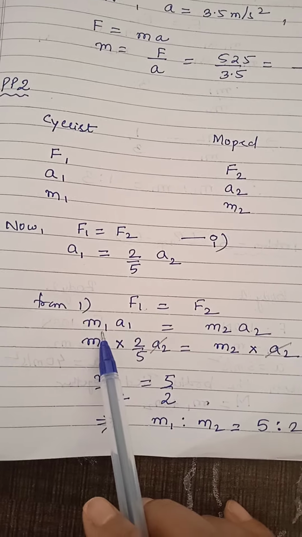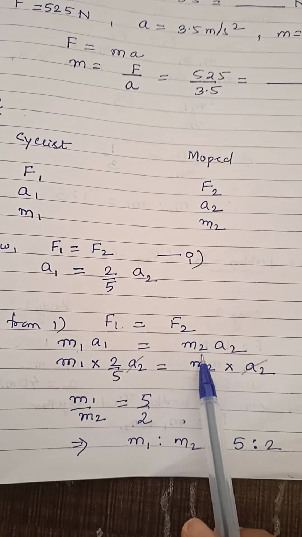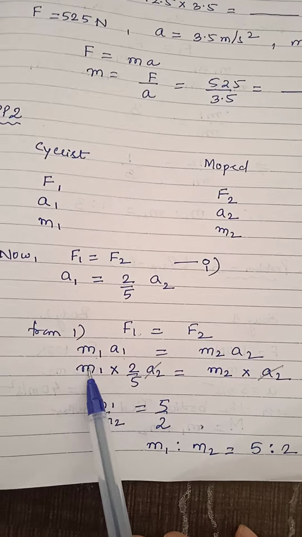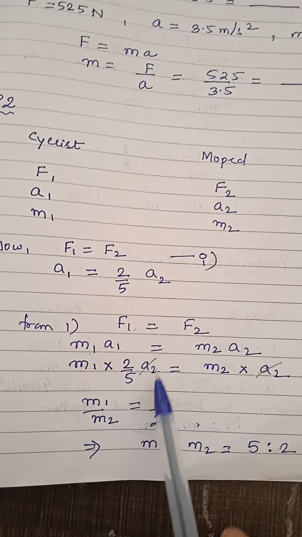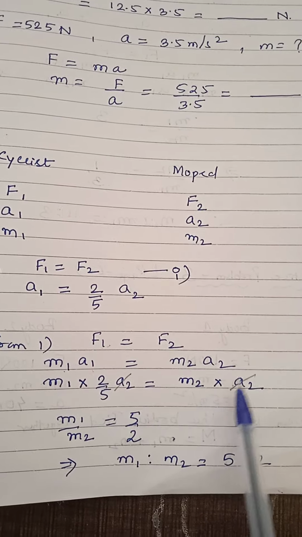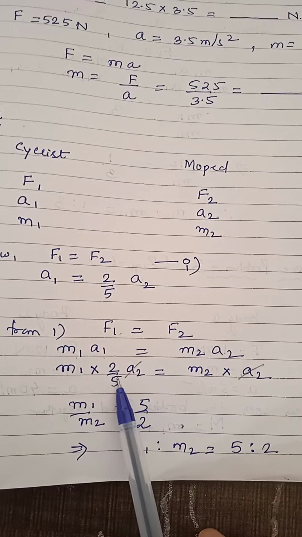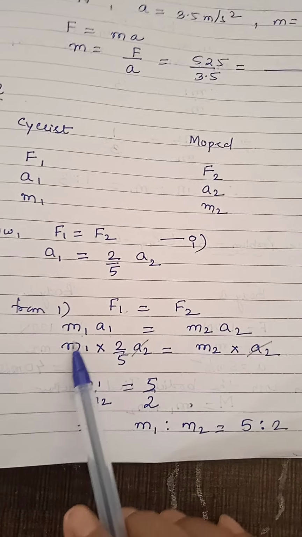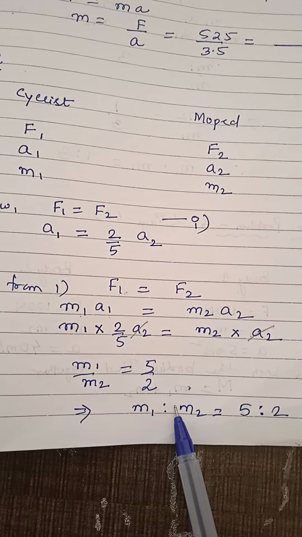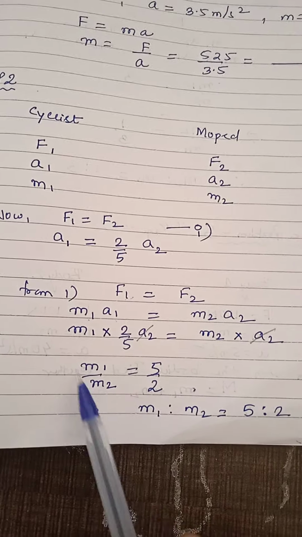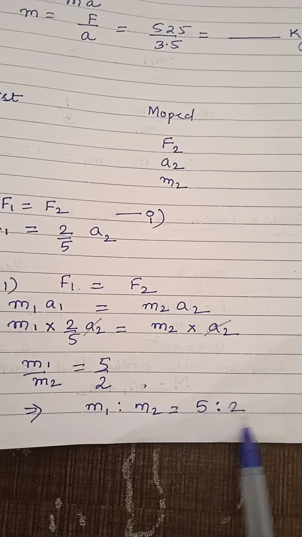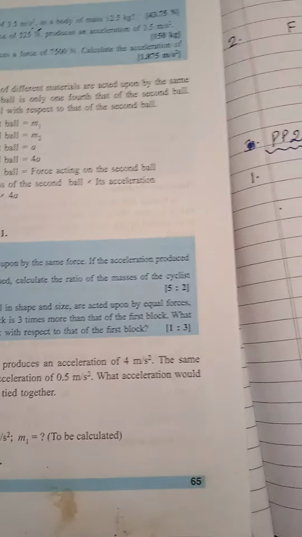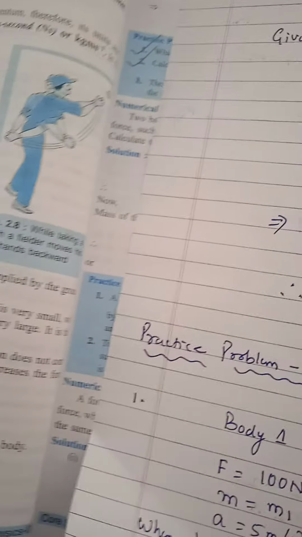F1 formula is M1A1. F2 formula is M2A2. Put A1: M1 into A1, which is 2/5 A2, equal to M2 into A2. Cancel the A2 from both sides and bring this M2 here. So M1 by M2 will be 5/2. It means the ratio of the masses will be M1 is to M2 equal to 5:2. See, the answer is 5:2. Now see the second one.